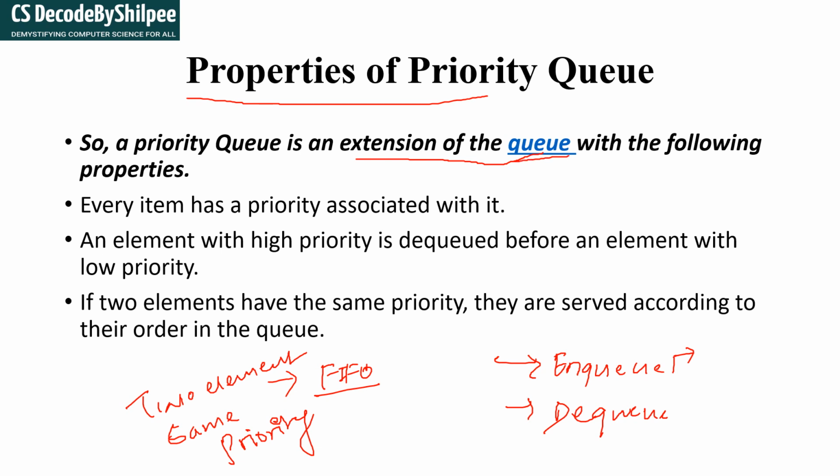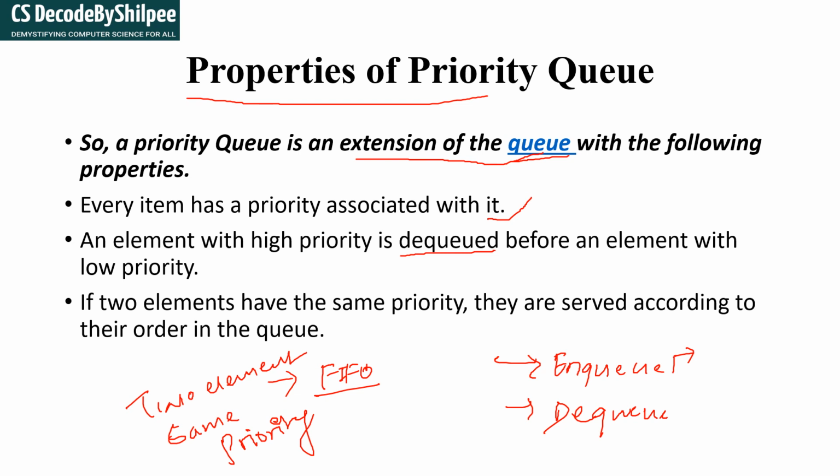It also follows the FIFO, but only if two elements have the same priority. And here it says that every element has a priority associated with it, meaning every element has a priority. Just now I gave the example: the normal person has the lowest priority, and the minister has a bit higher priority, like that. Every element with a high priority is dequeued before the others. Similarly, the person who has higher priority can enter first and will also come out first.